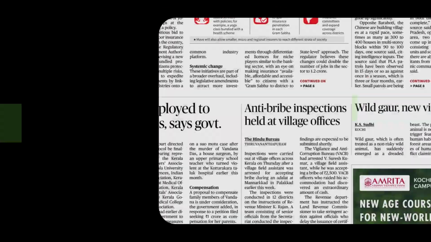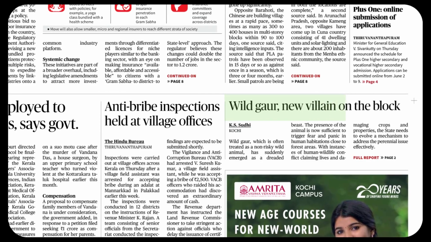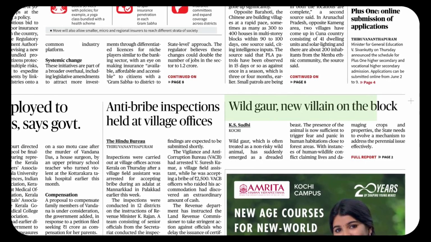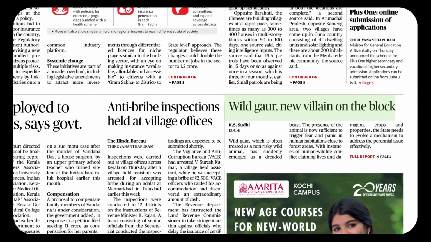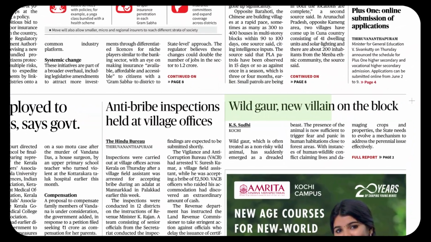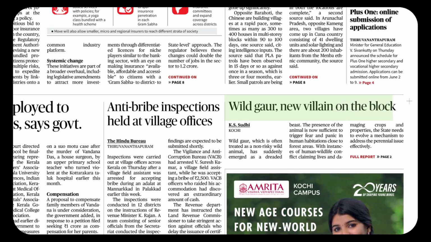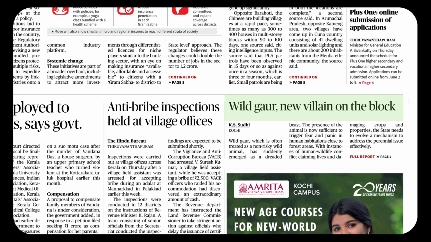Then comes wild gaur, new villain on the block. Wild gaur, as we know, is a cattle family member, large animals, wild cattle. Then we have a beautiful word, VILLAIN. This is probably a very common word for most of us, but it's an English word. Villain. The accent falls on the first syllable. A bad person who harms other people. New villain. See, it's a very poetic presentation.